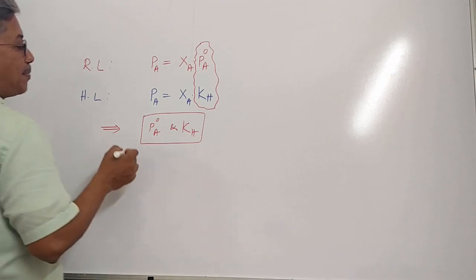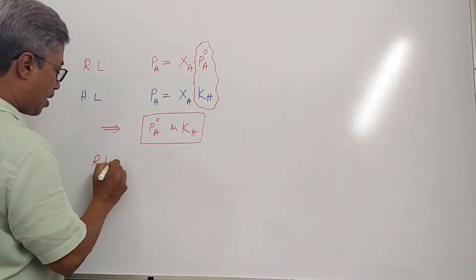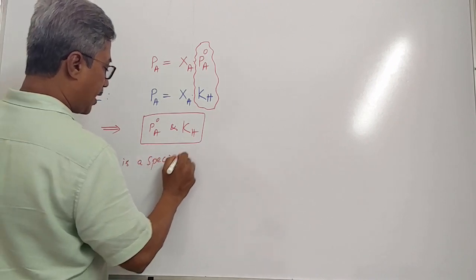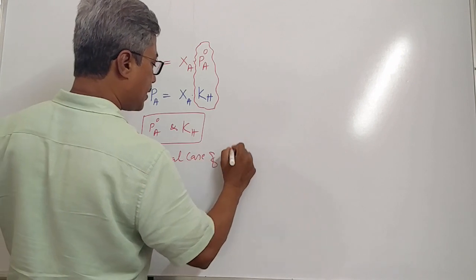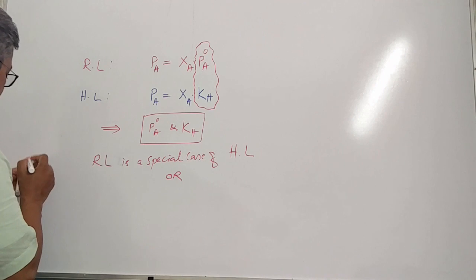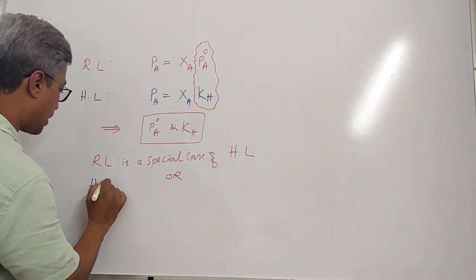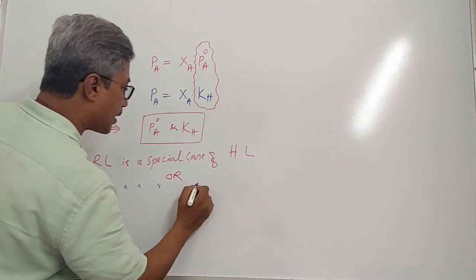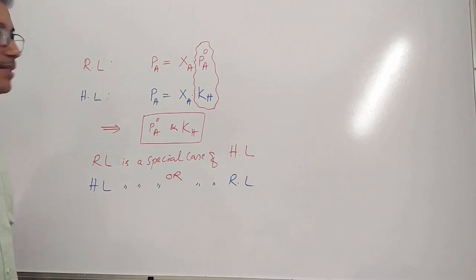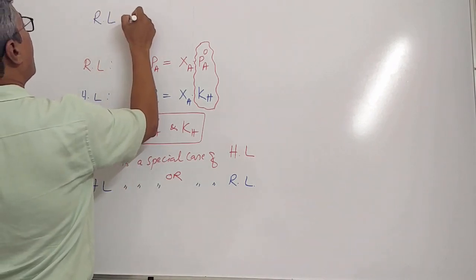Therefore, what can be concluded from this is Raoult's law is a special case of Henry's law, or we can also say that Henry's law is a special case of Raoult's law. Clear?